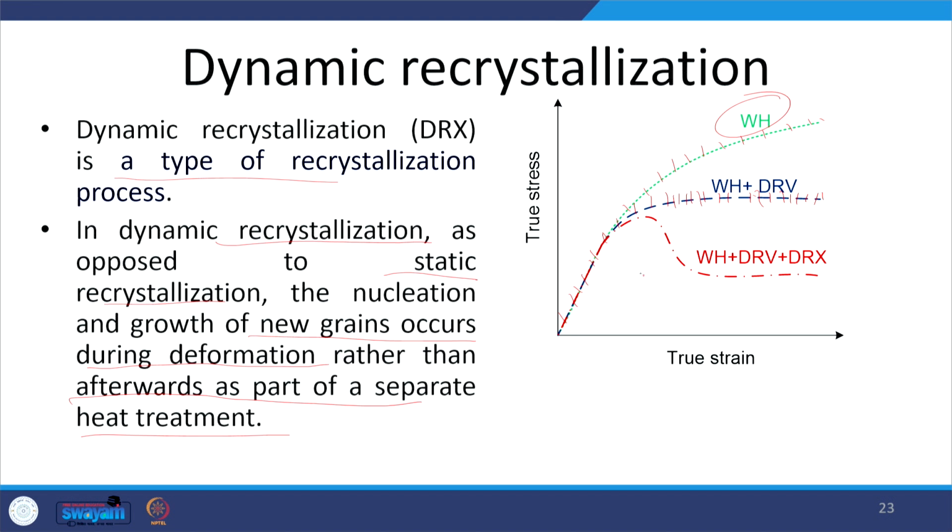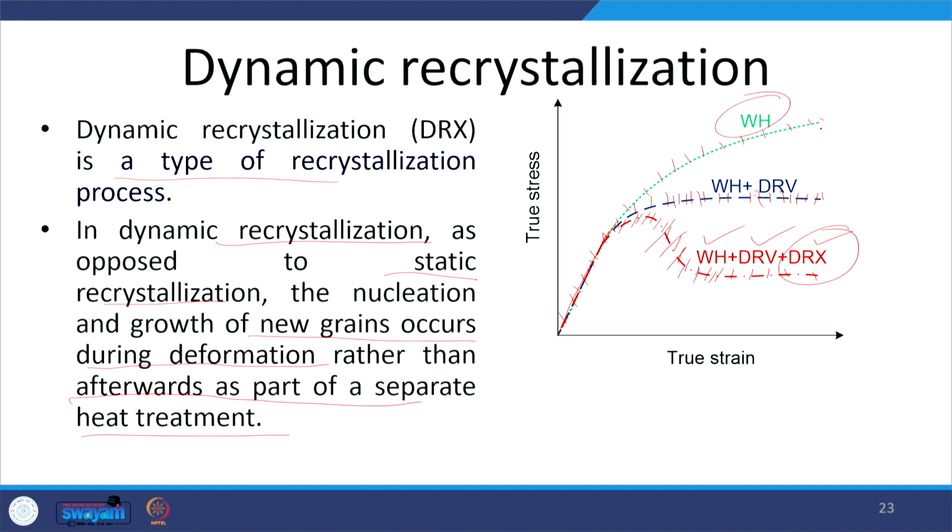And the third stage is where the work hardening effect is there in the beginning, then the recovery comes in, and then recrystallization comes in. So, work hardening plus dynamic recovery plus dynamic recrystallization. When dynamic recrystallization comes in, this causes significant softening of the metal and that in turn deviates the curve significantly.